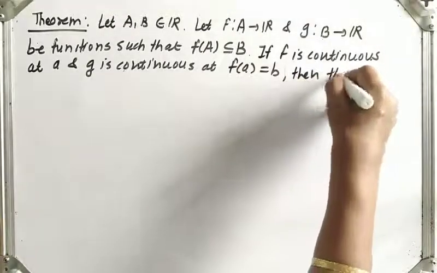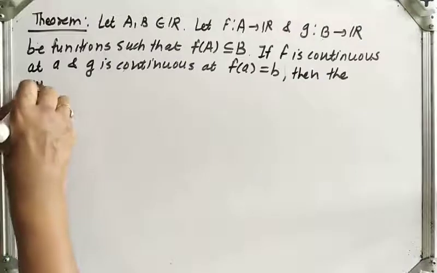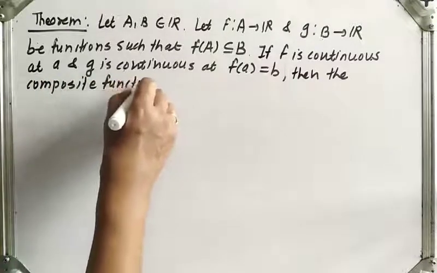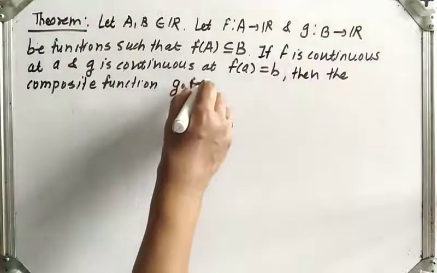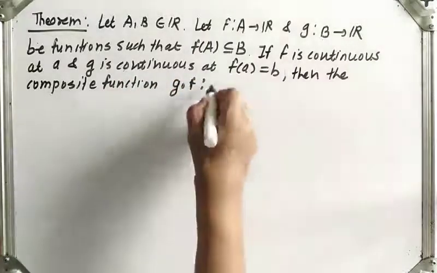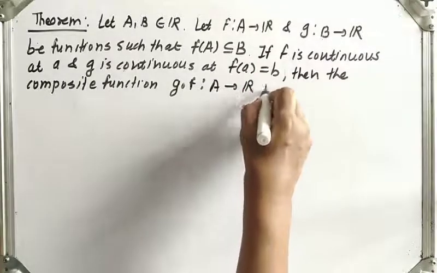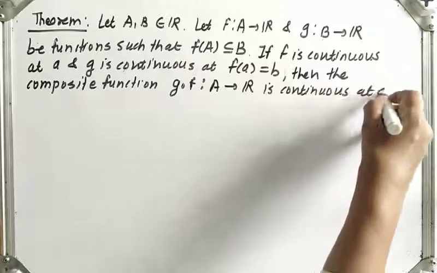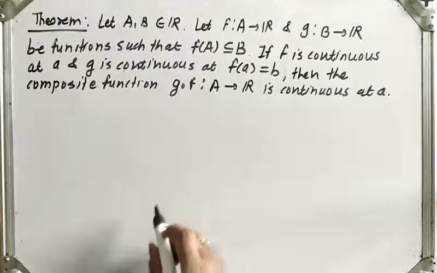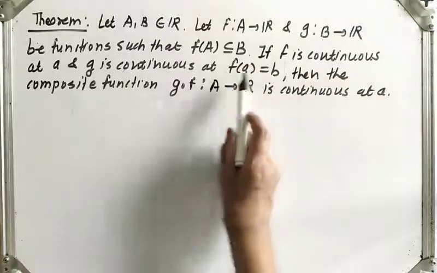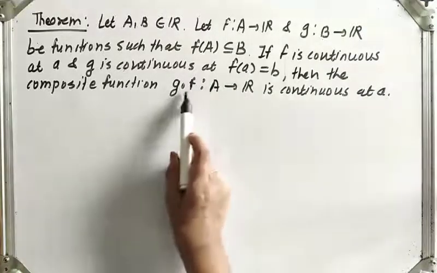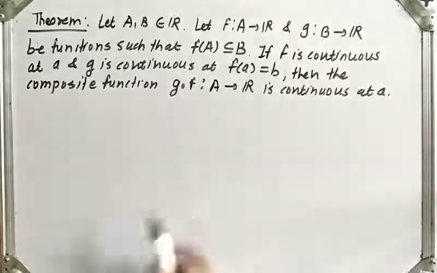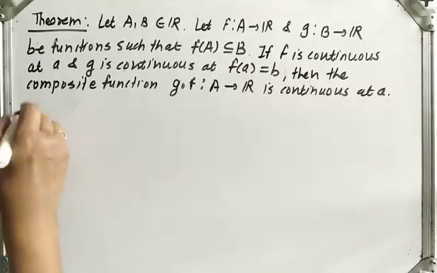Then the composite function g dot f from A to R is continuous at a. If f is continuous at a, g is continuous at f of a, then we have to show the composition of these two functions g and f from A to R is also continuous at point a. So let us prove it.